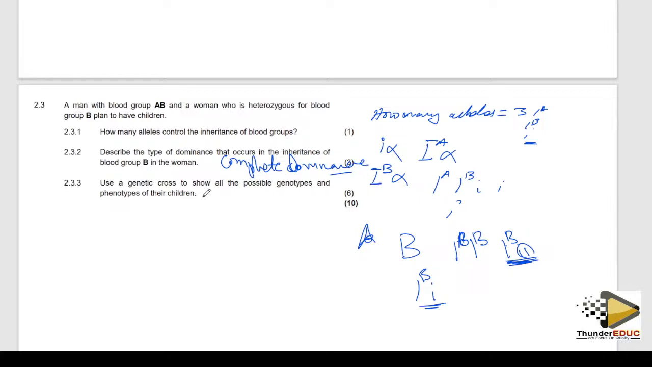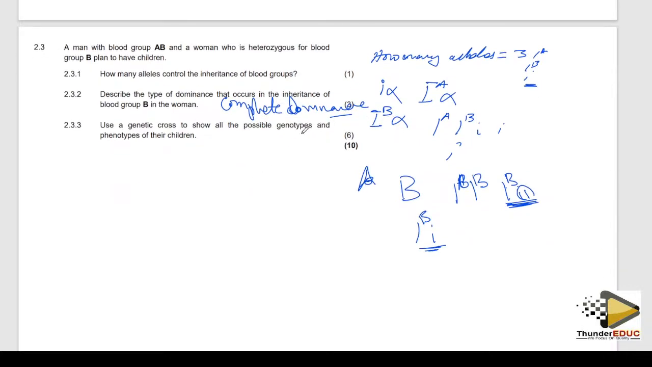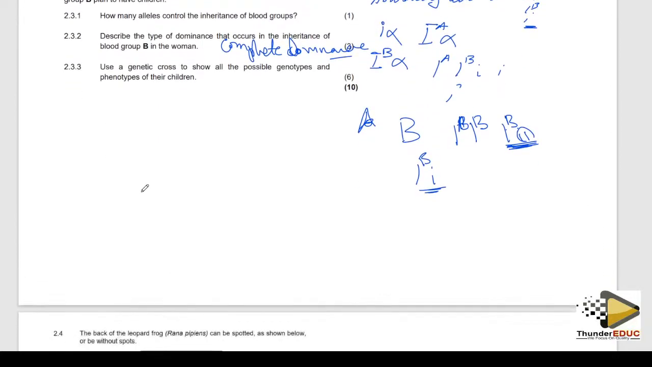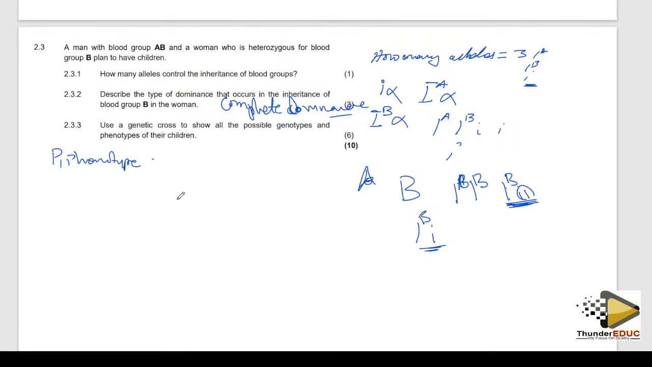Use the genetic cross to show the possible genotypes and phenotypes of their children. A man who is blood group A. So you see, you're going for the same procedure, and I've shown you how to mark this. You come here, you say P1. P1 means parent one, phenotype, and then you tell us. I told you that you always get this from the question.